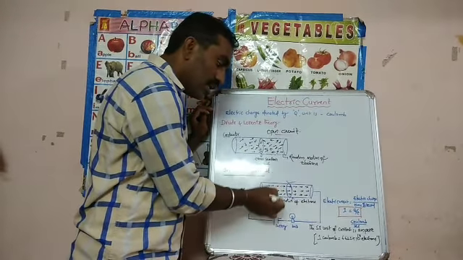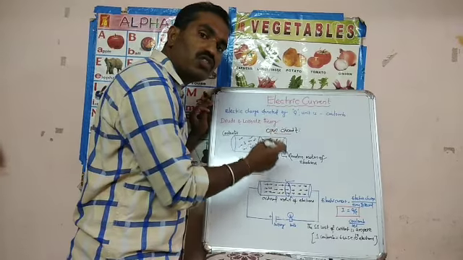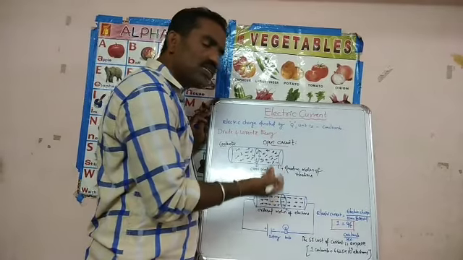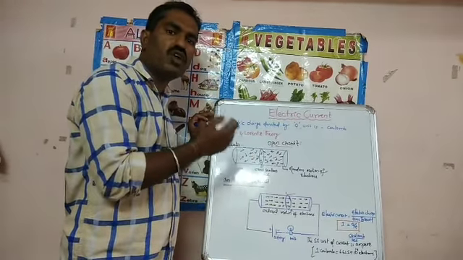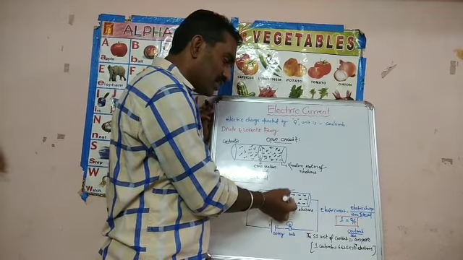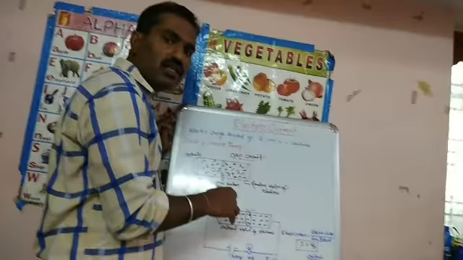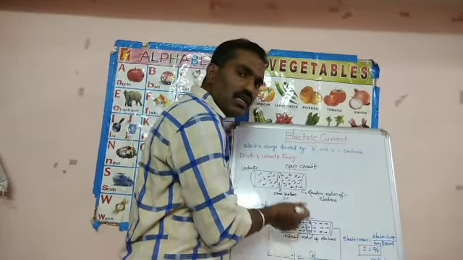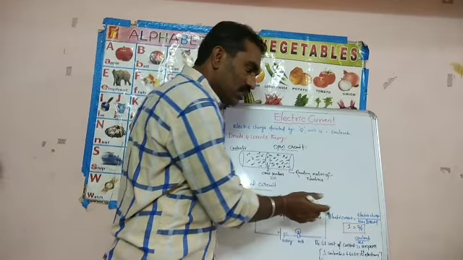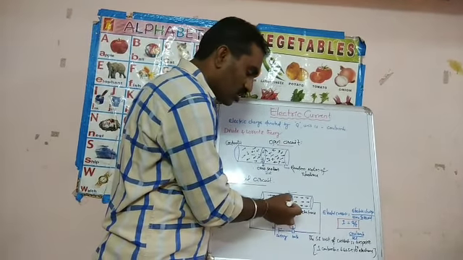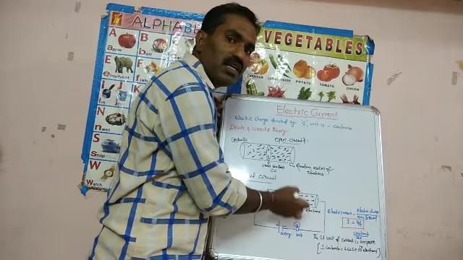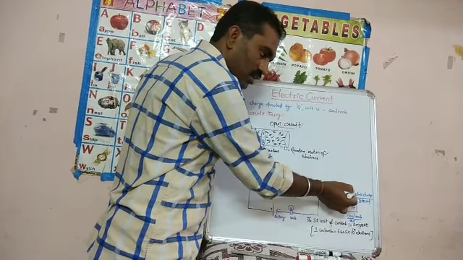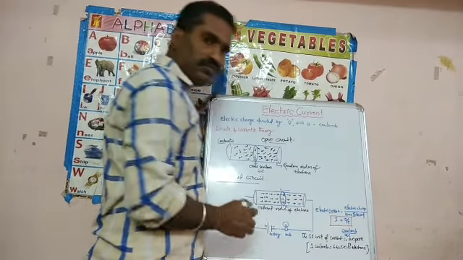That's why the ordered motion of electrons is called electric current. So finally we define electric current as the flow of charge through any cross section of area of a conductor in a time interval. In any time interval, what is that? Electric current. So electric current is nothing but the electric charge crossing through the cross section of a conductor in any time interval. That's why electric current is equal to electric charge divided by time interval.